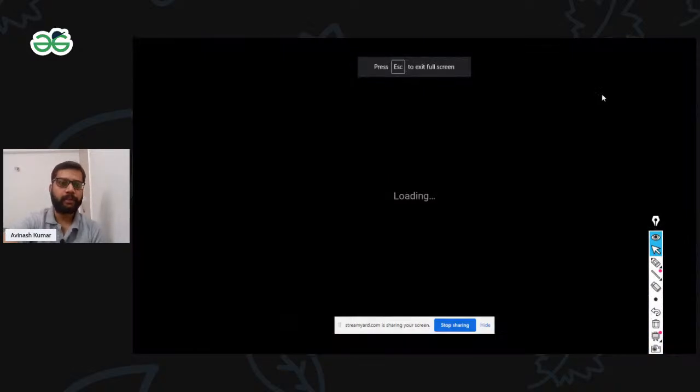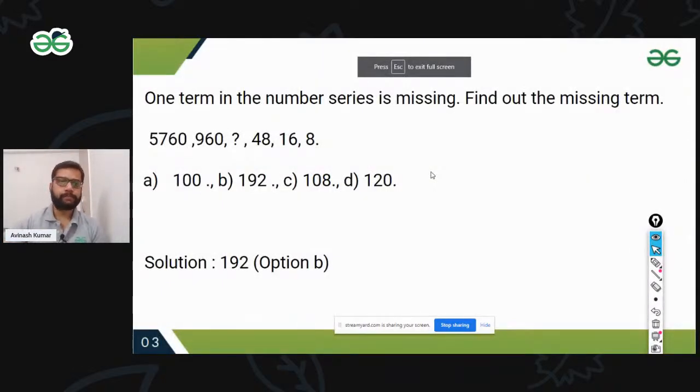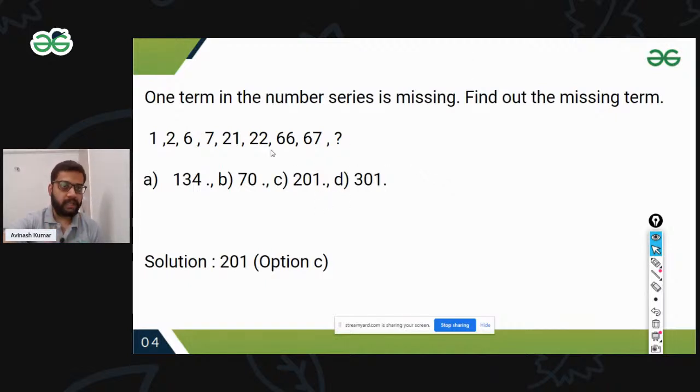Now, moving forward, let's check another question. See this question: again, a term in the series is missing, so we have to find it. Now see this series: 1, 2, 6, 7, 21, 22, 66. I'm just writing this one out for better understanding: 1, 2, 6, 7, 21.